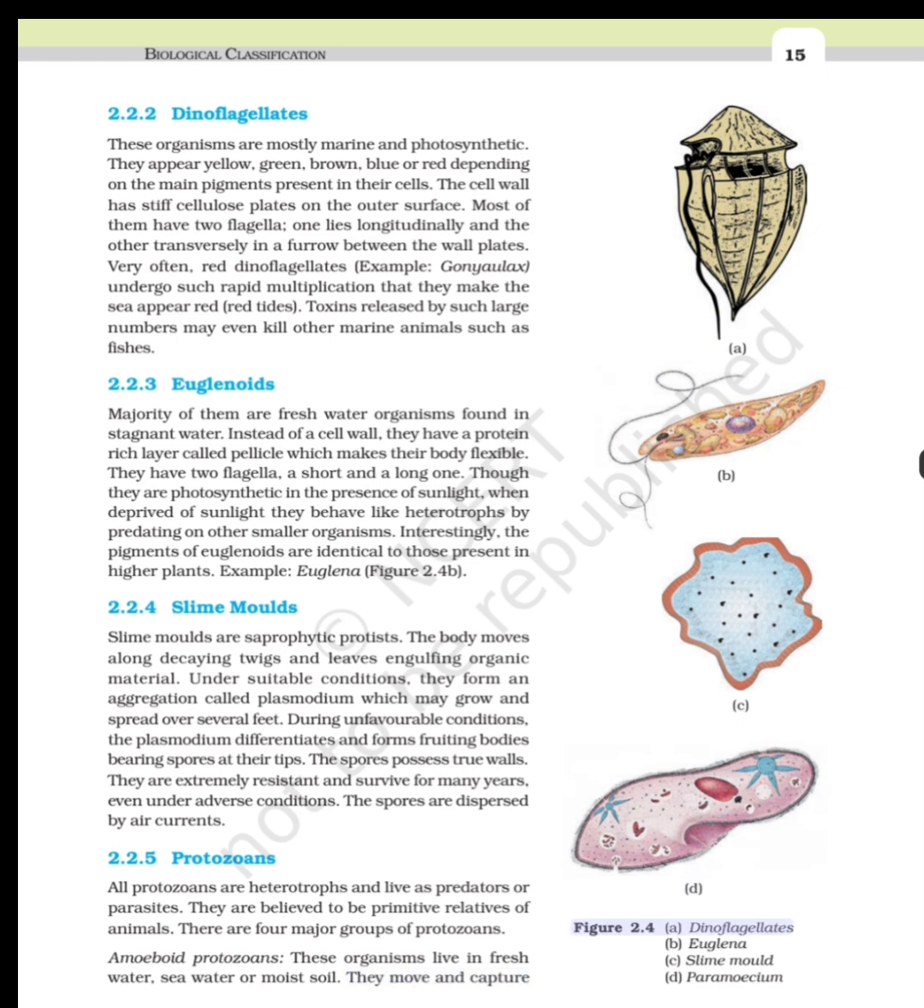Figure 2.4: A. Dinoflagellates. B. Euglena. C. Slime mold. D. Paramecium.